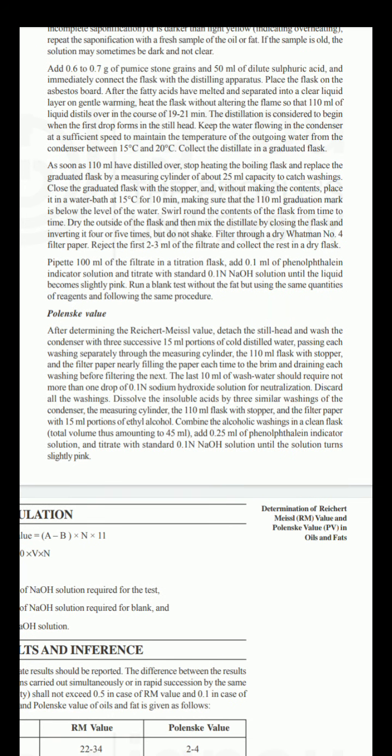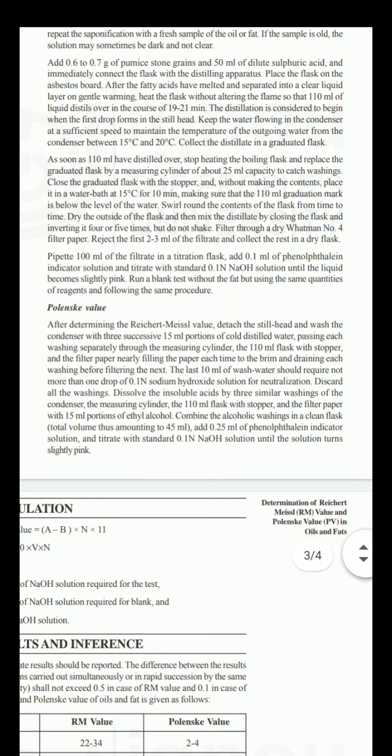After the fatty acids have melted and separated into a clear liquid layer on gentle warming, heat the flask without altering the flame so that 110 ml of liquid is distilled over in the course of 19 to 21 minutes. Then we have to heat the sample in the steam distillation apparatus for 19 to 20 minutes.